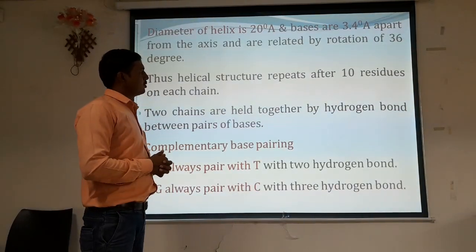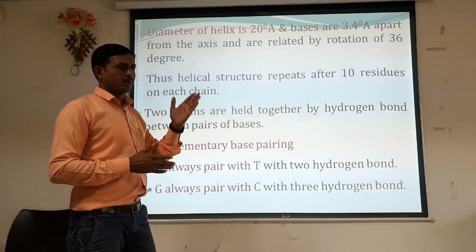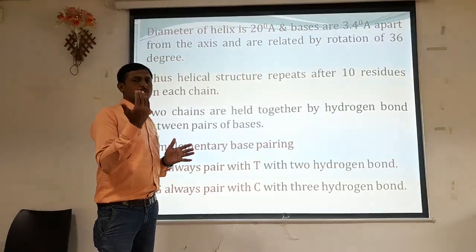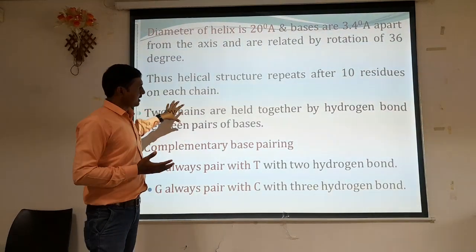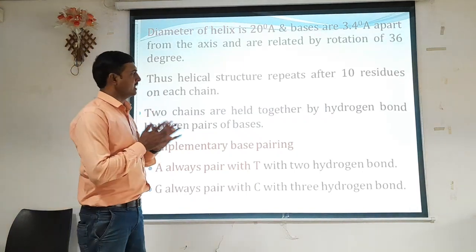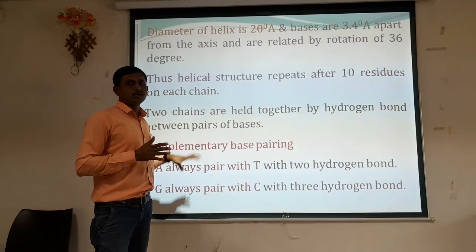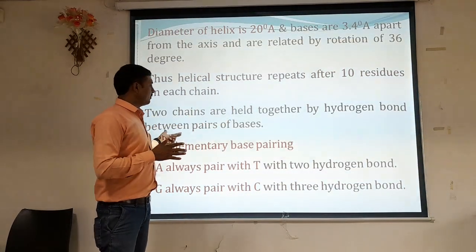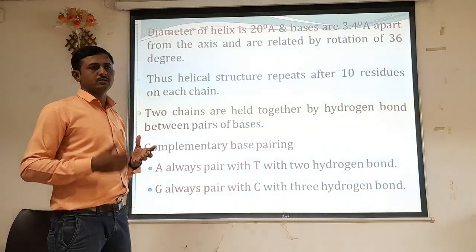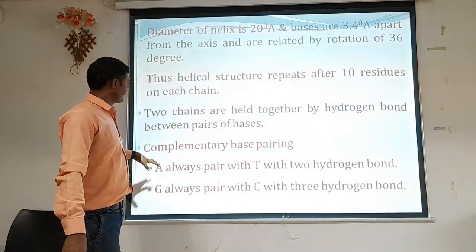The two chains are held together by hydrogen bonds between pairs of bases. Normally we have discussed the single-stranded DNA, but there is a complementary DNA strand, and the two DNA strands form a double helical structure. The two strands are bound together by hydrogen bonds between nitrogenous bases, and that bonding gives a permanent, complete structure to the double-stranded DNA.